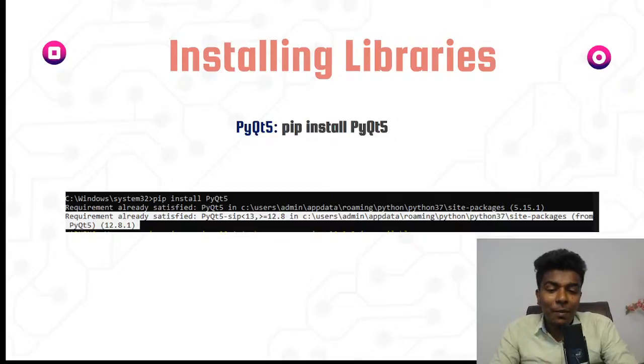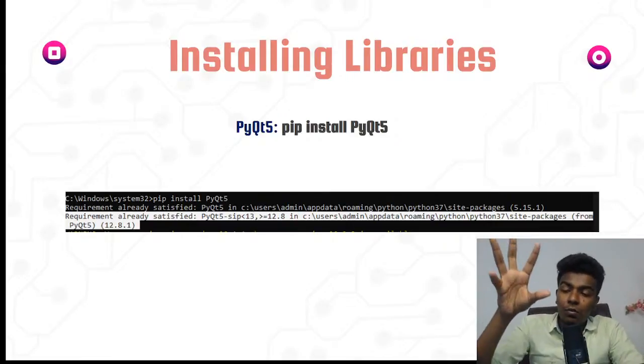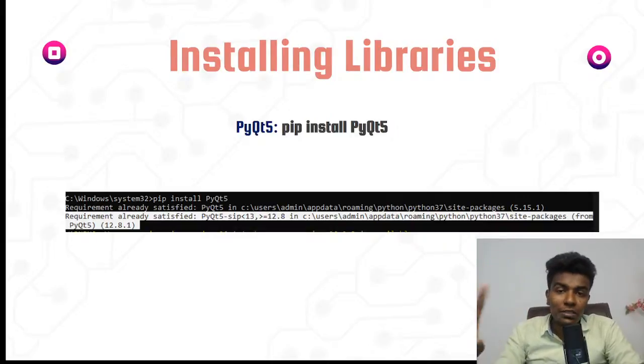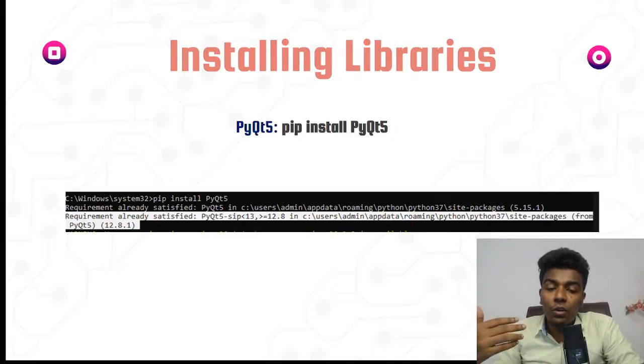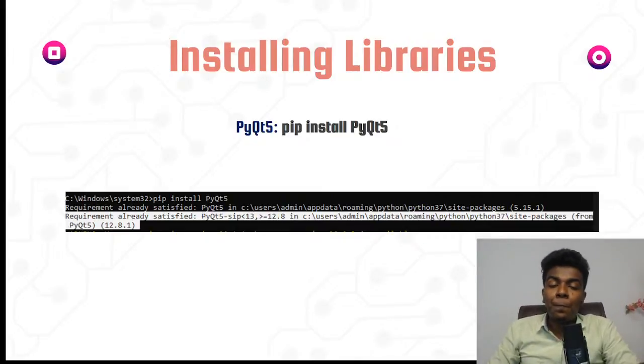So what does that mean? From the PyQt designer, we can drag and drop to place the buttons, labels, text boxes and those things. And if you execute a certain script from PyQt to convert that UI file into a Python program, that can be easily done with the help of PyQt, guys.